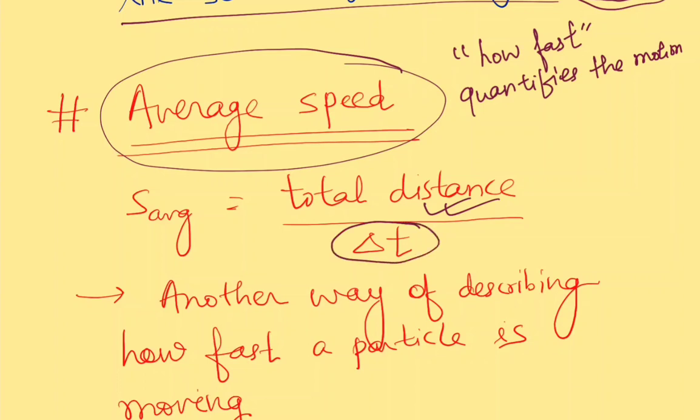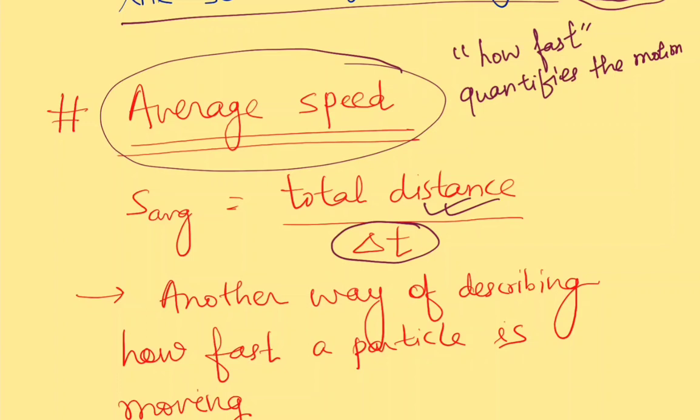We have seen that total distance may or may not be the same as the magnitude of the displacement. Some students are confused that distance is always the magnitude of displacement. That is not always true.